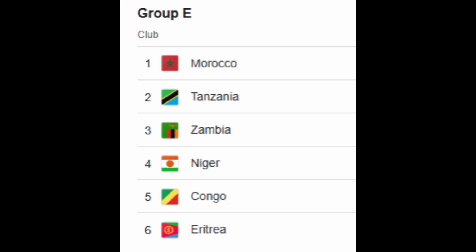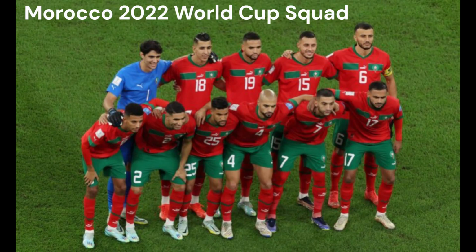So the rest of this group has Tanzania, Zambia, Niger. All 3 of those nations have never competed in a World Cup before. And finally, Morocco. They are the first African nation, the first nation from the CAF ever to make it to the final 4 of the World Cup when they reached the semi-finals of the 2022 World Cup in Qatar. They will also be hosting the 2025 African Cup of Nations.